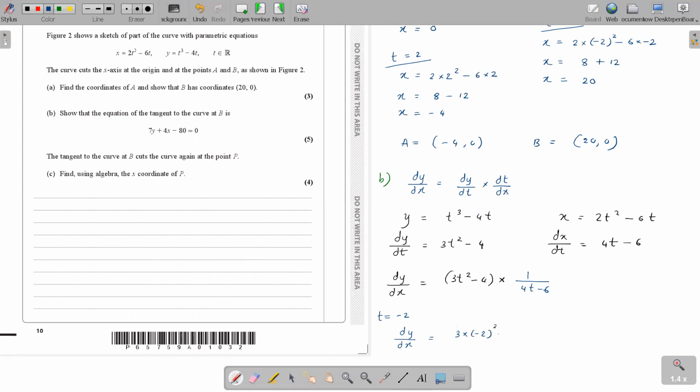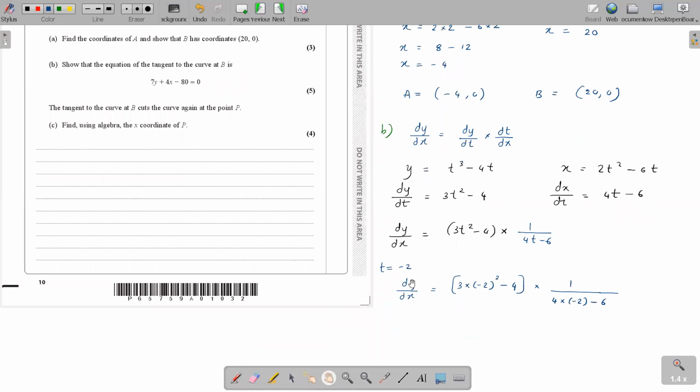Three times minus 2 squared minus 4, over 4 times minus 2 minus 6. How much is the answer for that? I get minus 4 over 7. Gradient. Yeah. The gradient of the tangent is minus 4 over 7.